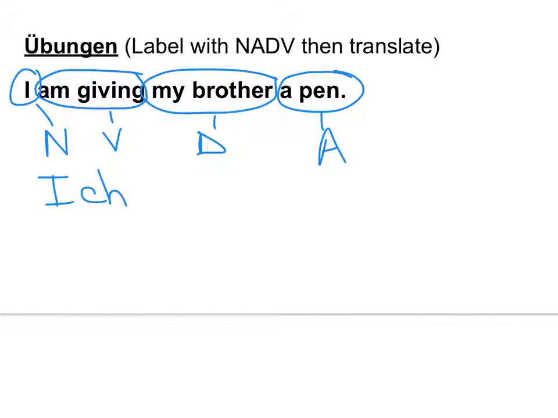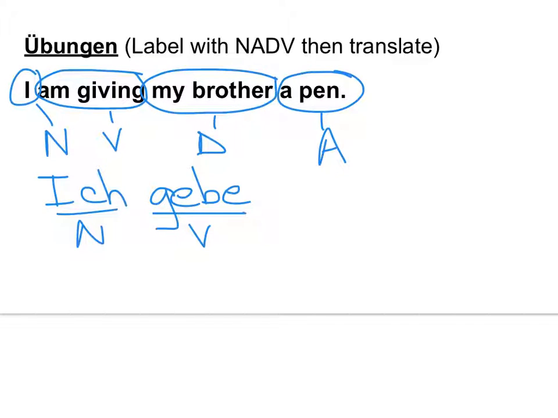Am giving is one word. So there is no "am" in there. It's part of the giving. How do you conjugate it for your main subject? What's the verb to give? Geben. Conjugate it? Gebe. Okay, so this is your nominative. This is your verb. Now in German, just like English, if you have an accusative thing and a dative thing, because they're direct and indirect objects, not related to the prepositions at all, your indirect object, so your dative thing, is going to come before your accusative thing. So just like it did in the English sentence.